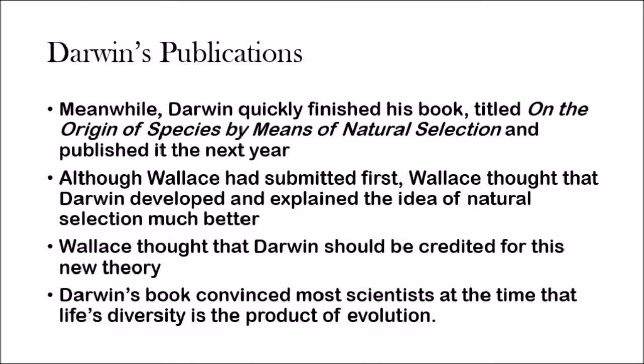So Wallace thought that Darwin should be credited for this theory, and Darwin was given the credit for coming up with natural selection. Now, Darwin's book convinced most scientists at the time that life's diversity is a product of evolution. Because Darwin was so good at explaining natural selection, most scientists, even though they were very conservative and thought about ideas like Aristotle's, were convinced that natural selection was the way evolution works, and that evolution actually does exist.